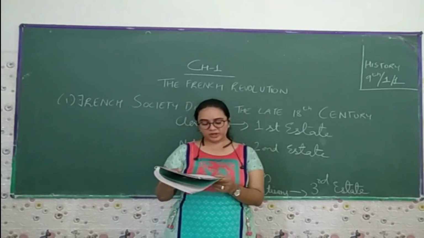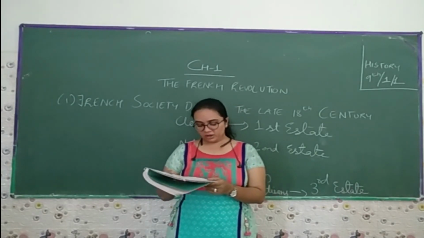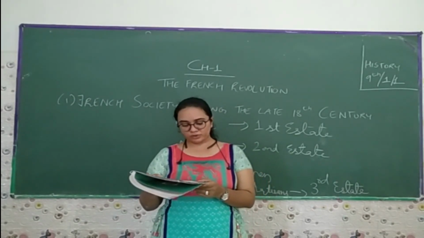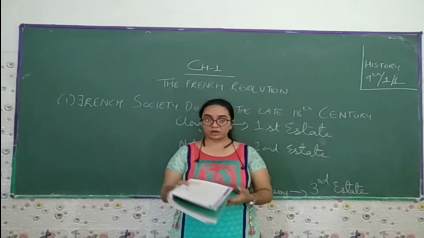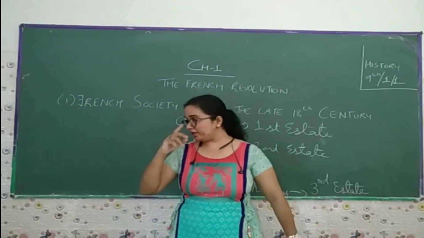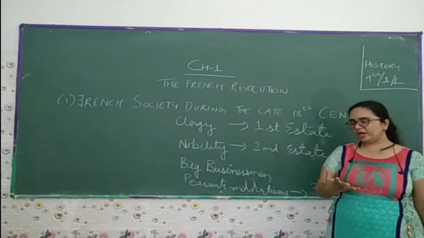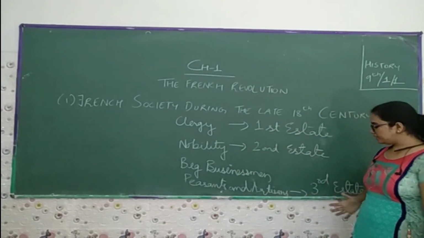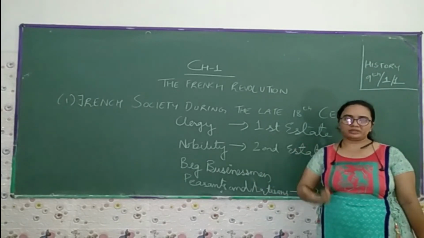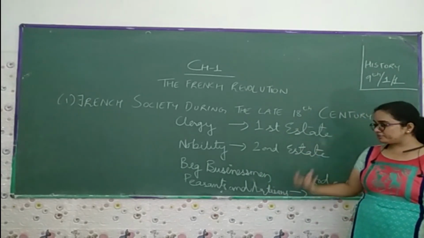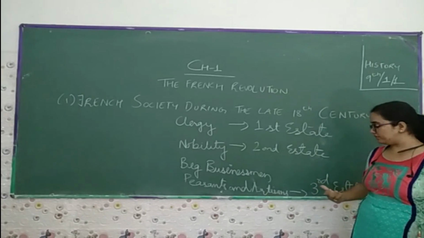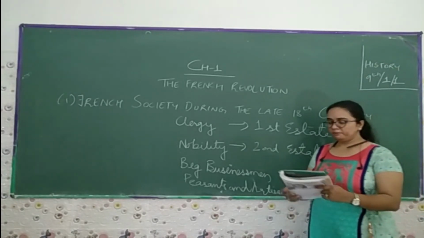The burden of the financial activities of the state through tax was borne by the third estate alone. The first and second estates were not paying any kind of tax. Only the third estate people paid the tax. Think about how much exploitation was done to them.